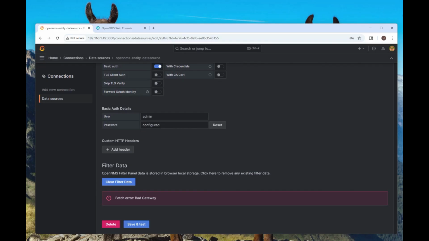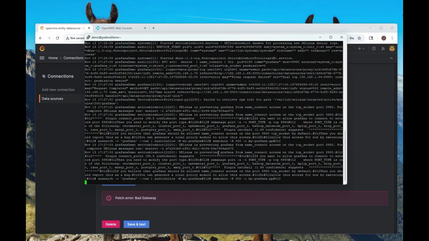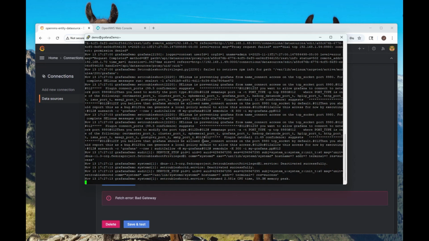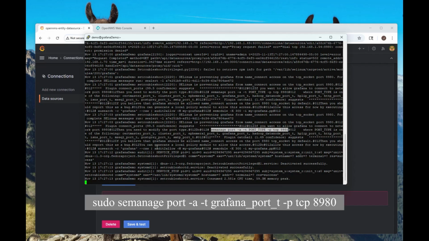Now let's go back here. And let's see. SELinux is preventing Grafana from connecting, name_connect access here. So it should give us the command to run to enable the connection to be made. So let me see if I can find that here. semanage port -a 8090. So that is our command, and this command will allow us to adjust that setting within SELinux. So let's go ahead and do a Ctrl+C.